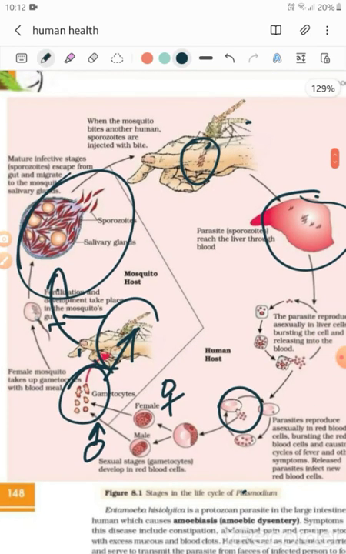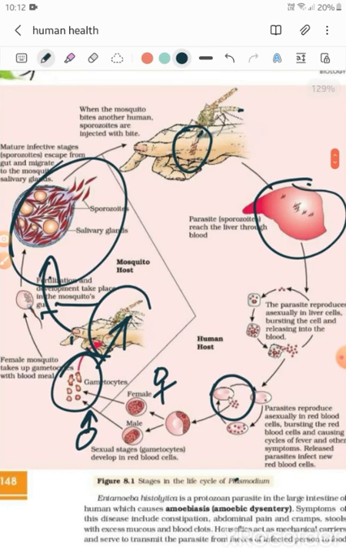So this is the life cycle of the malarial parasite, that is plasmodium. Fine. This is something we have to know. Very important. The stages up to gametocyte formation take place in the human host, and sporozoite formation in the mosquito host.